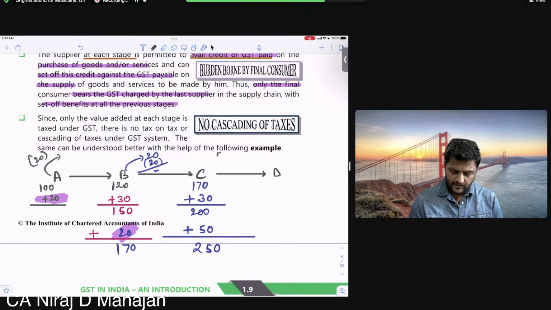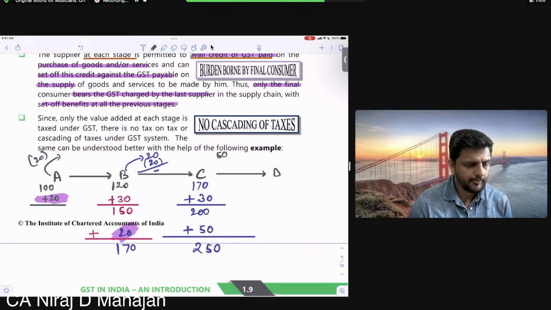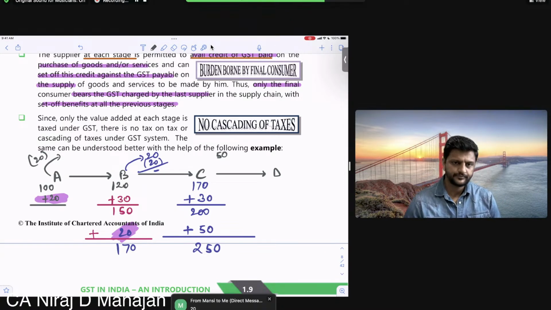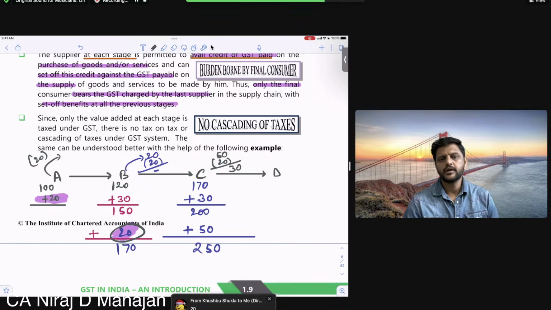How much will C pay to the government? Payable was 50, but has C paid some taxes already or not? How much has C paid already? What, tell me? How much has C paid already? All of you? 20. This figure है ना? तो how much बच्चों C is paying now? Only 30. Clear to all of you?